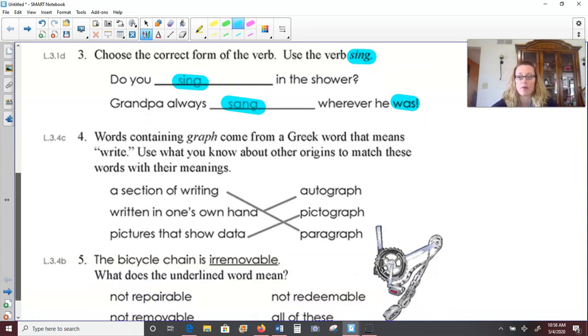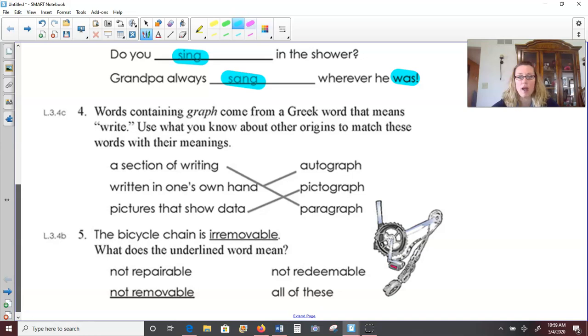All right, number 4, words containing graph come from a Greek word that means write. Use what you know about other origins to match these words with their meaning. So graph means to write. Like a homograph is two words that are written the same. We've seen the word autograph, pictograph, and paragraph before at school.